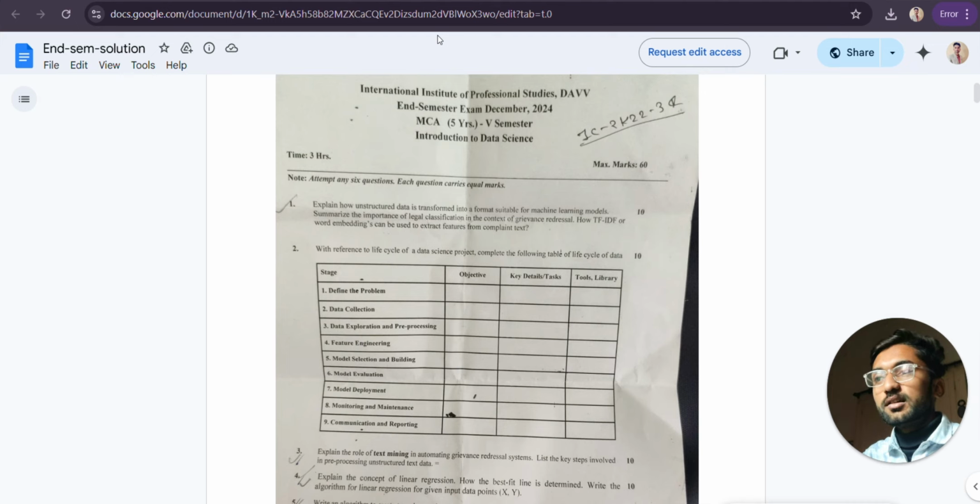I'll cover my end semester question paper, and this contains six questions. So without any further delay, let's move forward to question number one.